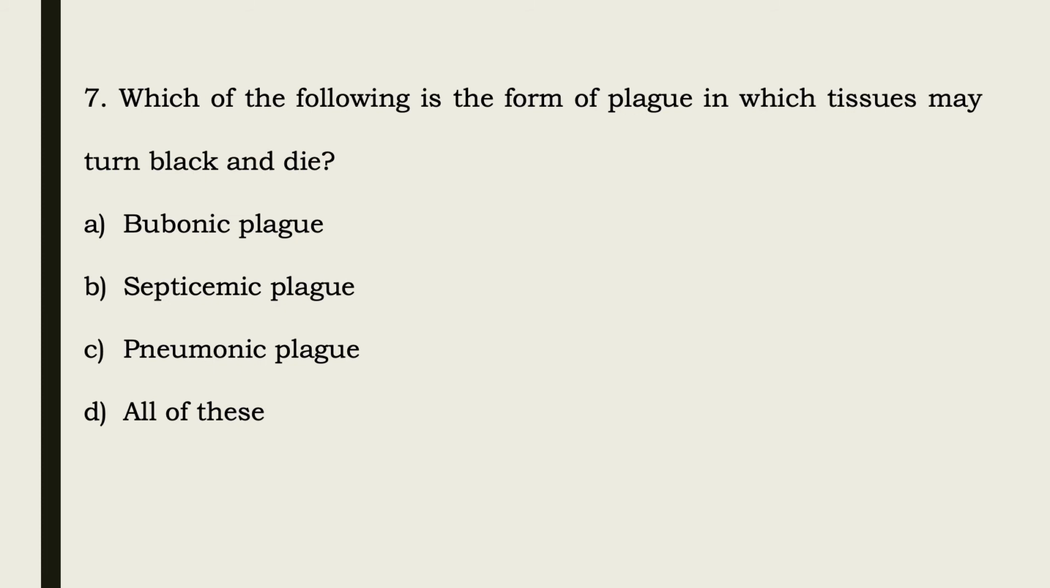Moving towards question number seven, that is, which of the following is the form of plague in which tissues may turn black and die? Basically there are three forms of plague, that is bubonic, septicemic and pneumonic plague, and the last option is all of these. So which form of plague is it in which tissues turn black and eventually die? That condition is called septicemic plague.